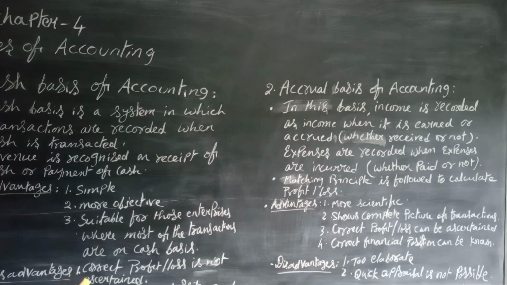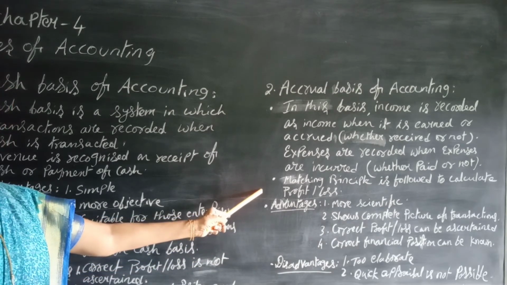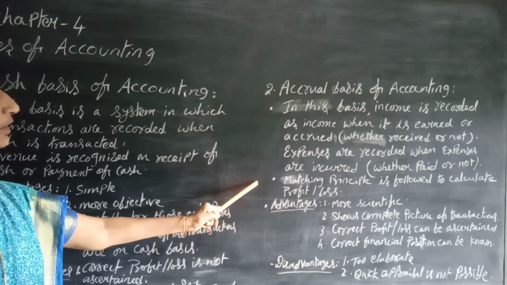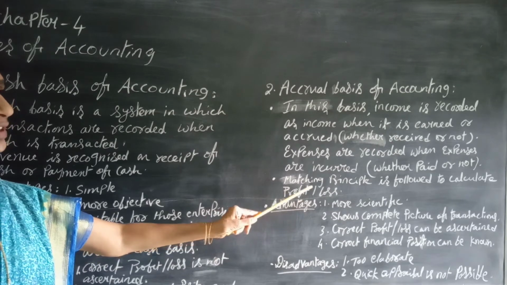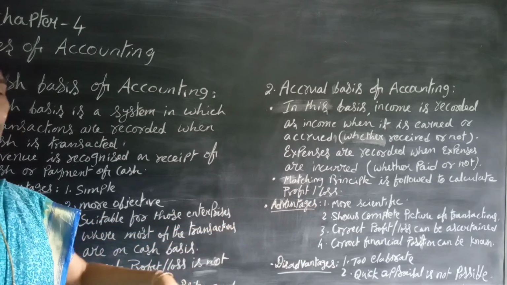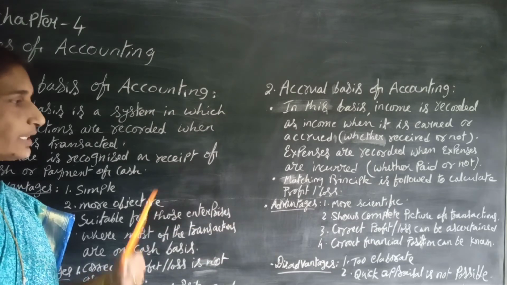Here, to calculate profit and loss, the matching principle is followed. We have seen the matching principle. According to this concept, the revenues are matched with the expenses. If revenues are greater than expenses, then we get profit, and vice versa.